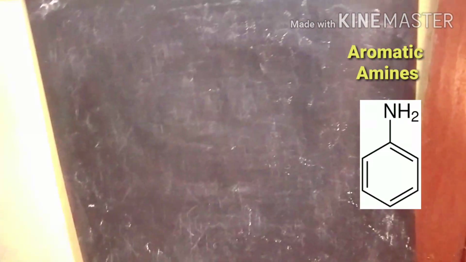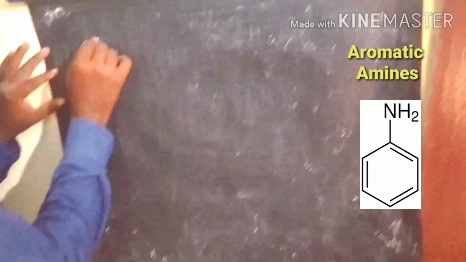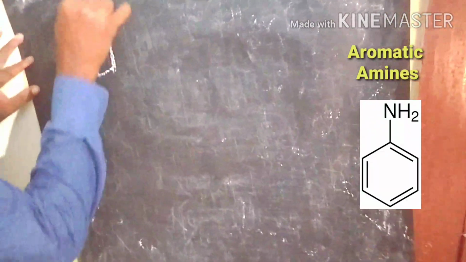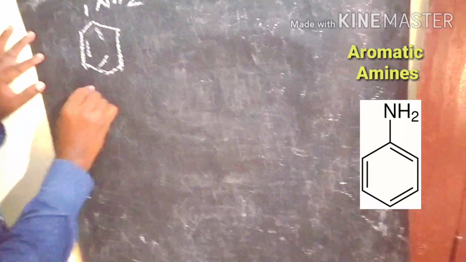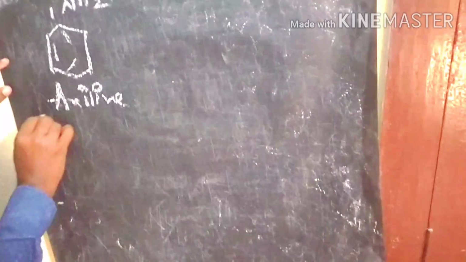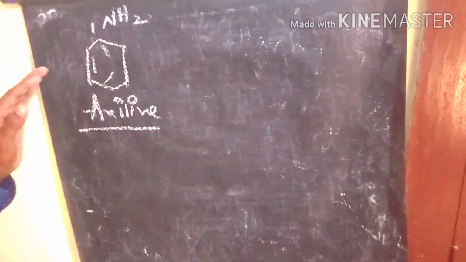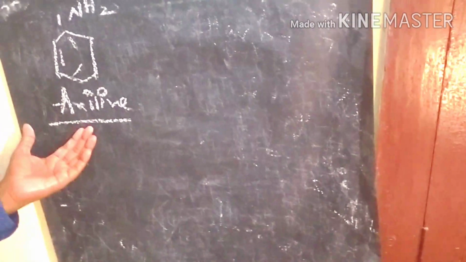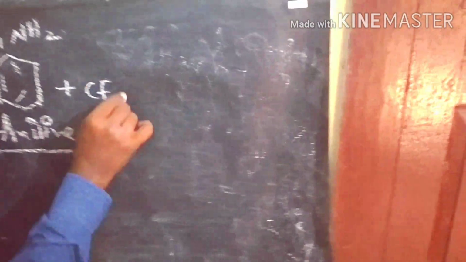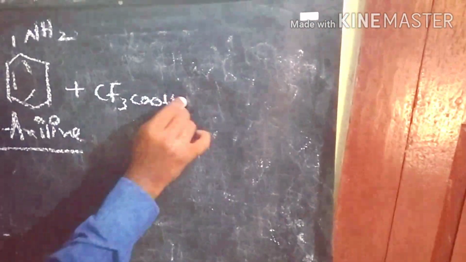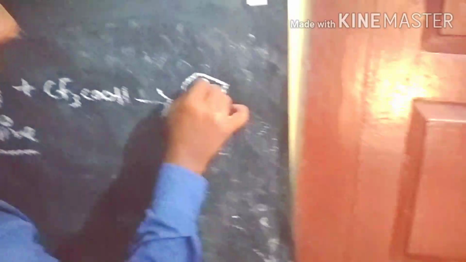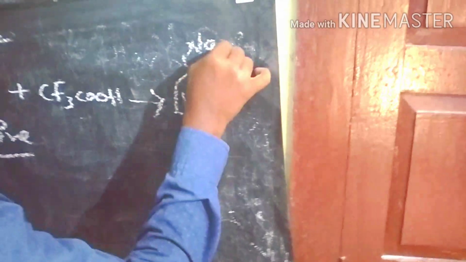So what are the products? First we start with the aromatic amine. This is the simple primary aromatic amine we know very well. What is the name of this compound? Aniline. Aniline is one example of an aromatic primary amine involving in the oxidation process in the presence of trifluoroacetic acid to form nitrobenzene. Nitrobenzene is the product.